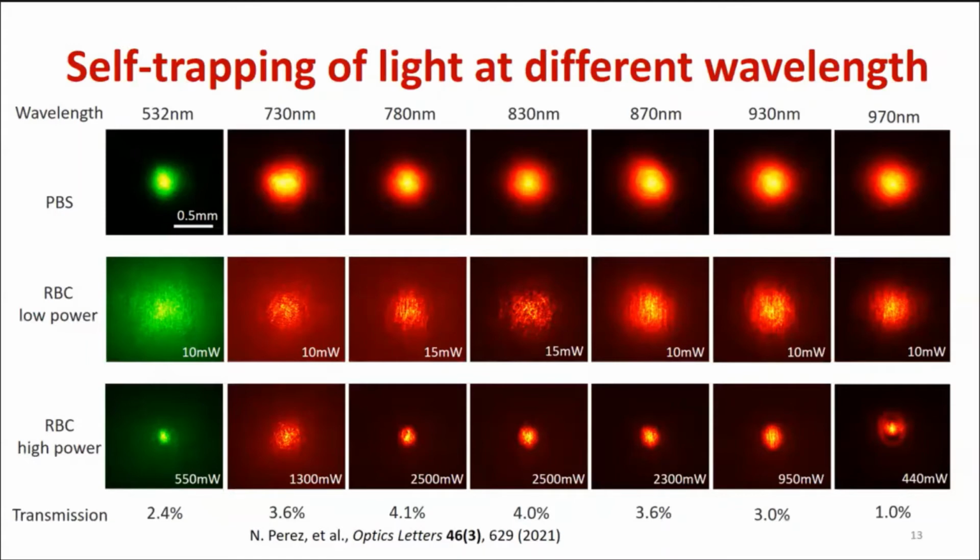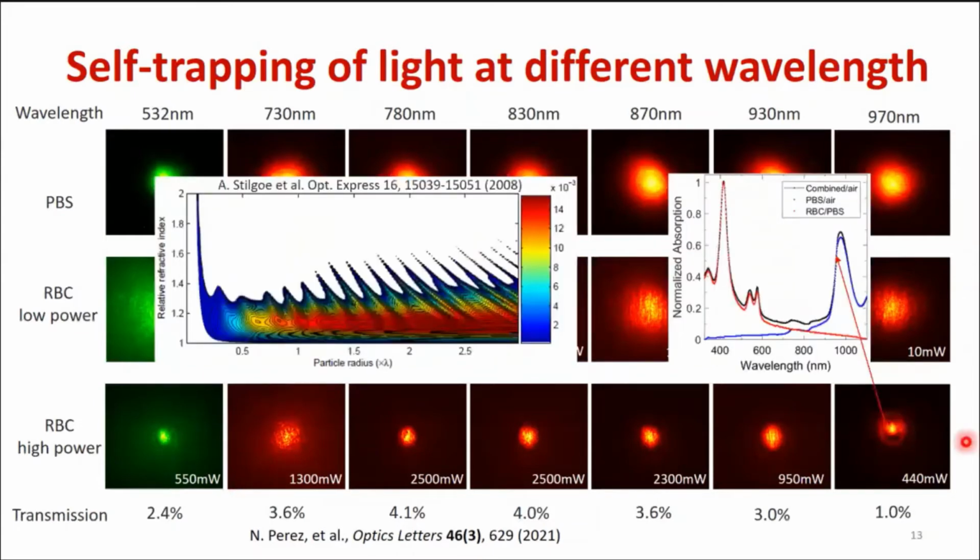Our experiments show not all wavelengths are equally guidable. In each case, we see nonlinear focusing at high power. However, infrared light requires much more power than 532. So at low power, we don't see anything. As we increase power, we see waveguides. But near infrared requires more power. There are also 2 special cases: 730 nanometers, where weak nonlinear effects lead to weak nonlinear focusing of the beam, and 970, where thermal effects dominate at low input power.